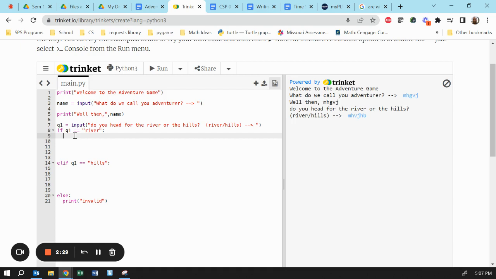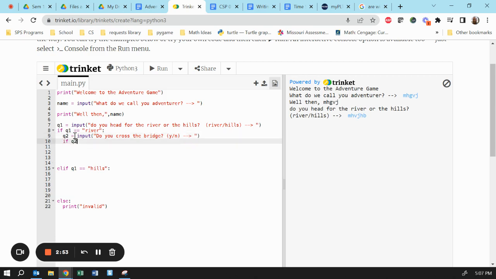So here we go. If they go to the river, we're going to ask them, do they cross the bridge? So question two. Do you cross the bridge? I want either a Y or an N here. There we go.